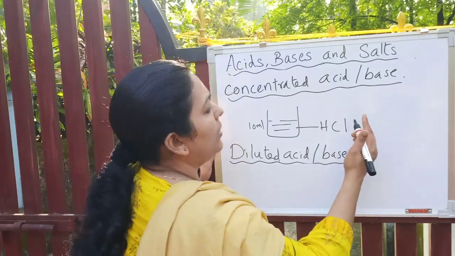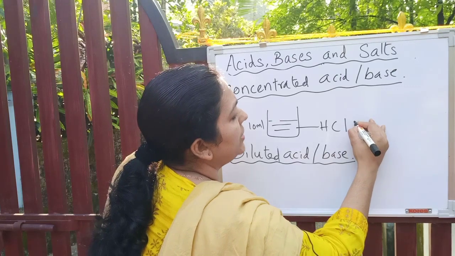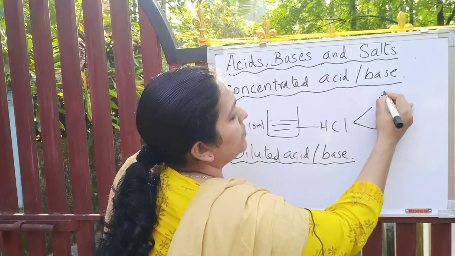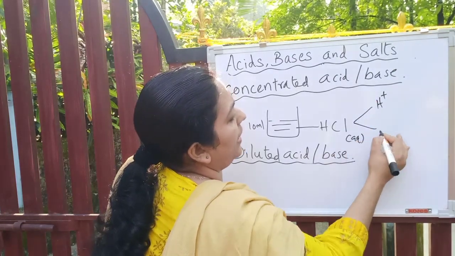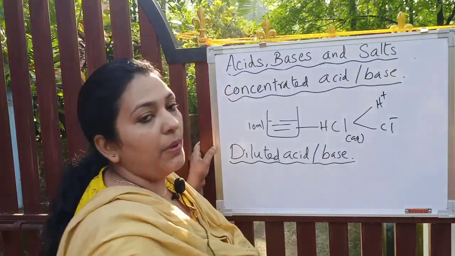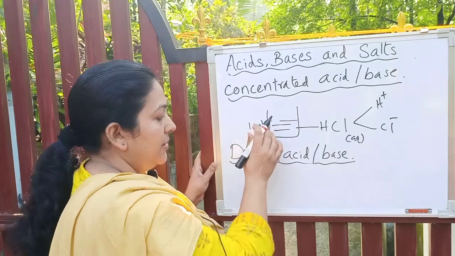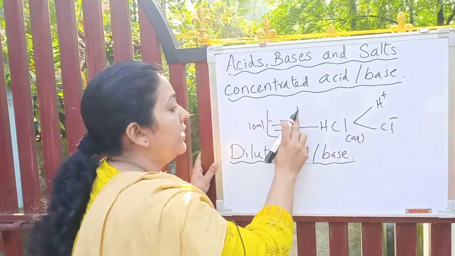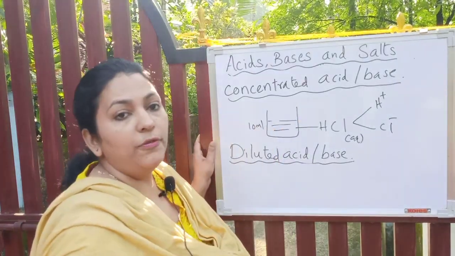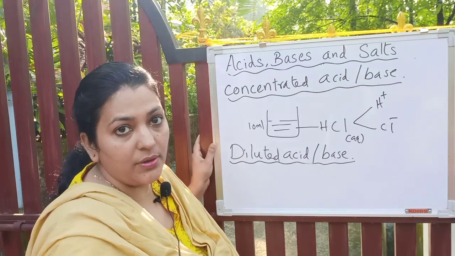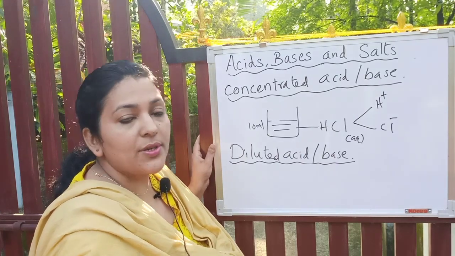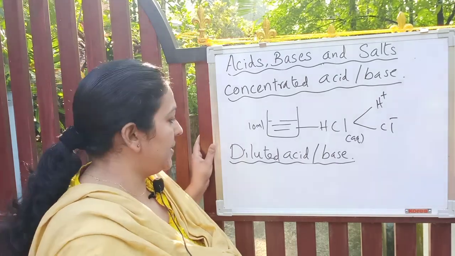So in presence of water, what will they do? They can split into two ions, H plus ions and chloride minus ions. In the second case, remember in the first case you have taken 10 ml of concentrated acid. Why it is called concentrated, that we are going to discuss.